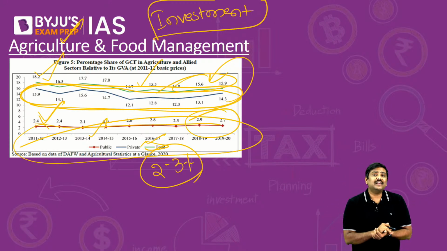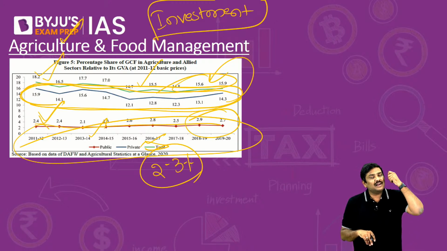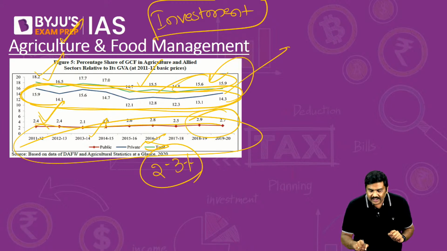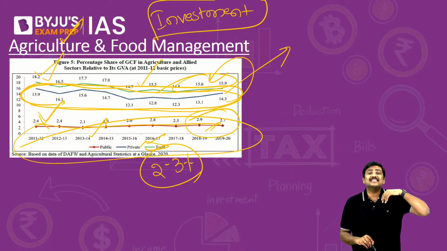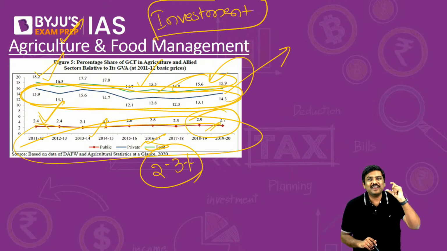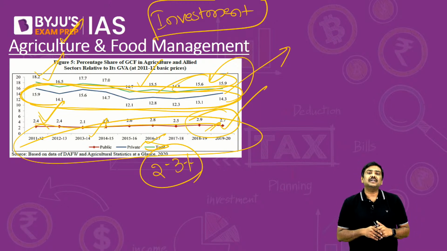So what should be done here? One, because the private sector investment is very, very important, the government should implement certain policies which will increase the private sector investment much further. Having said so, it doesn't mean that the government should not increase its own investment. It is very, very low, 2 to 3%. You will have to increase even the government's investment.